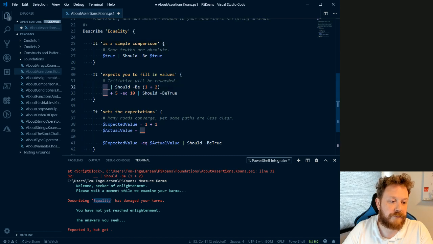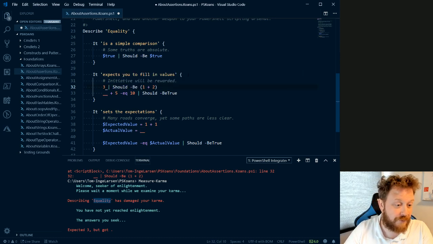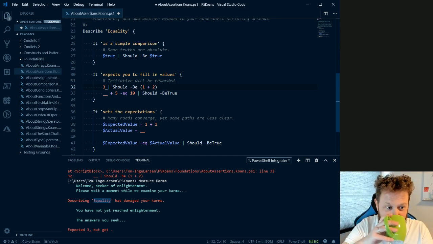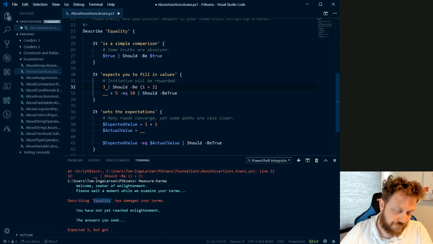So here we have a blank that should be 1 plus 2, which I learned in my basic math was 3, at least up until the base 4 numbering system. From base 4 on, I guess. And here we have a blank plus 5 equals 10. This should be true. So that means we should have something plus 5 that is 10, and that's 5.